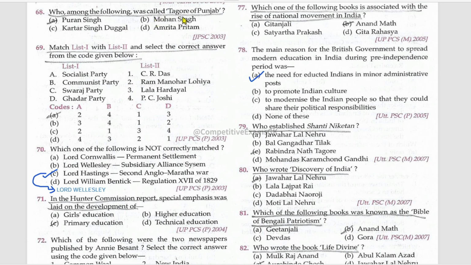Who among the following was called Tagore of Punjab? Puran Singh. Match the list one with list two. Socialist Party, Ram Manohar Lohia; Communist Party, P.C. Joshi; Swaraj Party, C.R. Das; Gadar Party, Lala Hardayal. Which one of the following is not correctly matched?